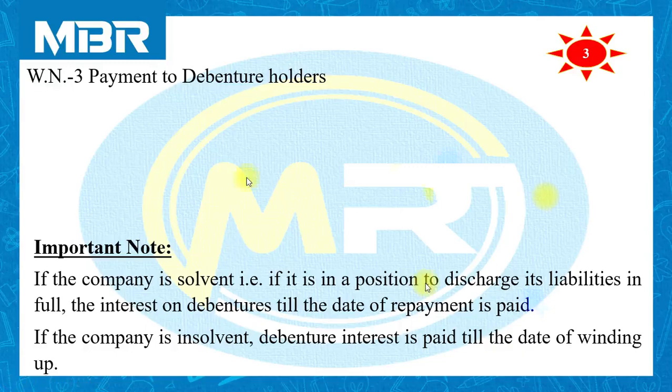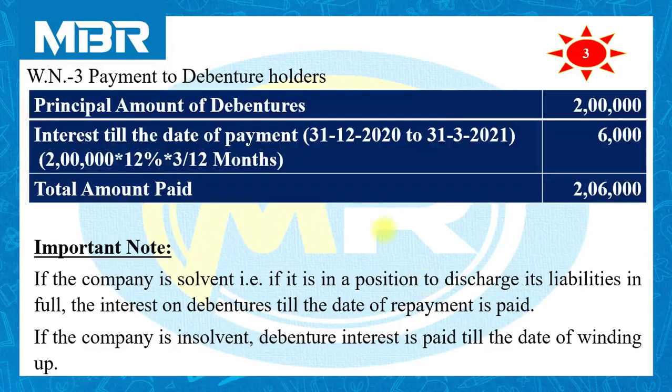If it is insolvent, then it is paid till the date of winding up. Here we are capable enough to pay all the liabilities. So principal amount of debentures rupees 2 lakhs. As per the additional information, payment made to debenture holders on 31st March 2021. The date of the balance sheet is 31st December 2020. The date of the payment is 31st March 2021. So there is a gap between these two dates, the date of balance sheet and the date of payment. So we need to pay additional interest to the debenture holders.